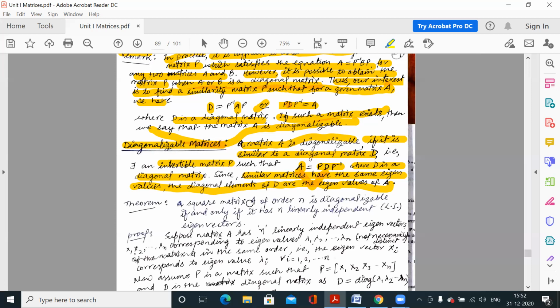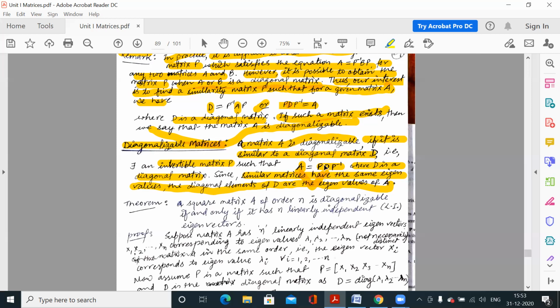So if we have to find the eigenvalues of a diagonal matrix D, we can say simply by observing this matrix D that the diagonal elements of D are the eigenvalues of D. And when A is similar to D, using that remark that similar matrices have the same eigenvalues, whatever the eigenvalues of D, they are also the eigenvalues of A. So finding the eigenvalues of A is very easy if we know this D matrix.